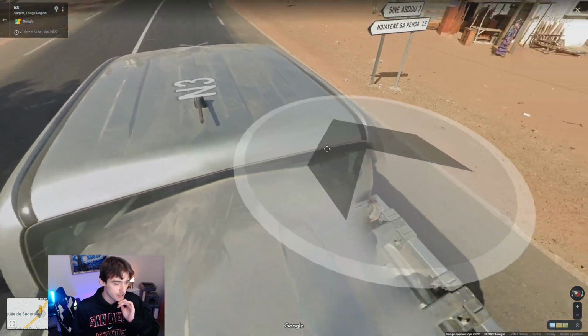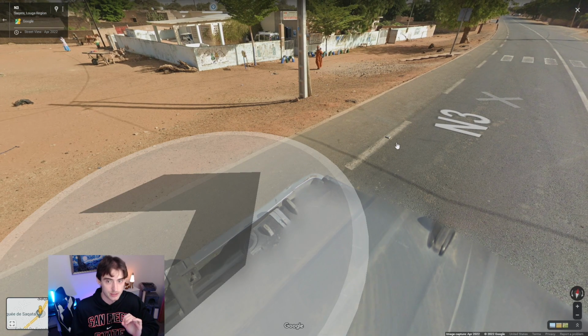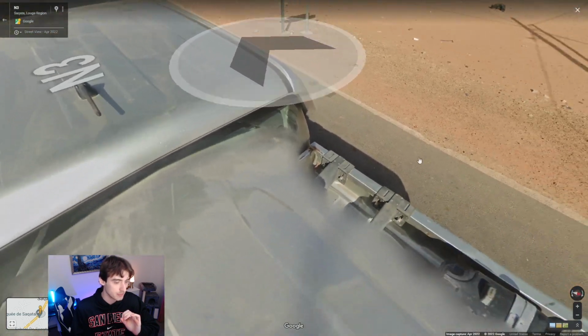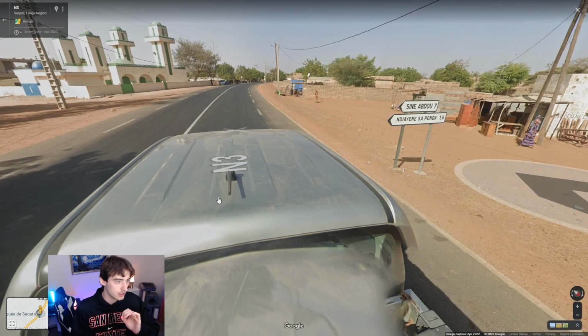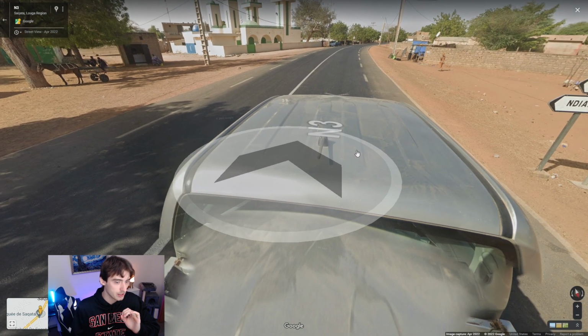But now they have this pickup truck, which is very, very common and new coverage coming out very recently. You'll see these pickup trucks that basically just put the camera on the back and drive around. So this is Senegal now. If you see this pickup truck here, this one's gray. You might see it in black. You might see it in white. You might see it with different variations on it.